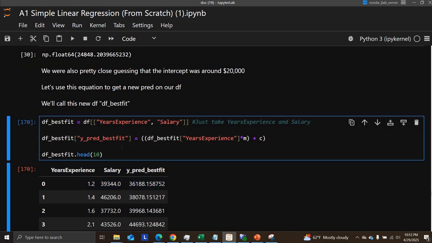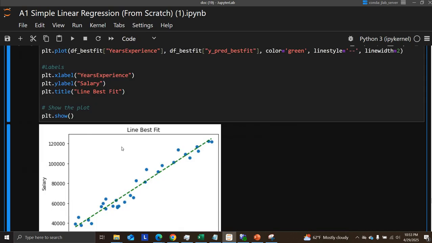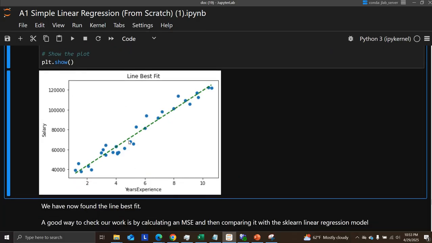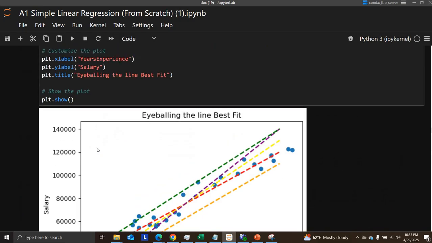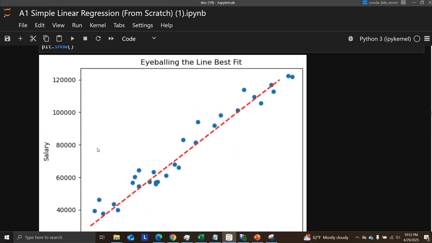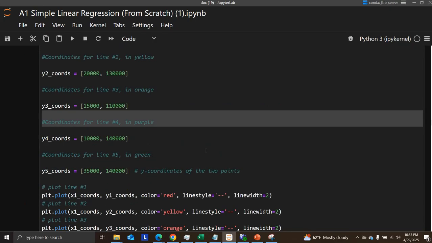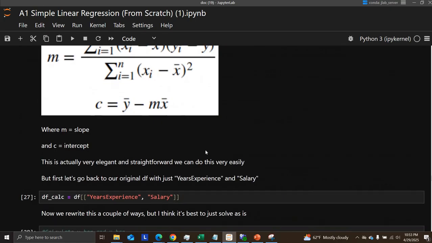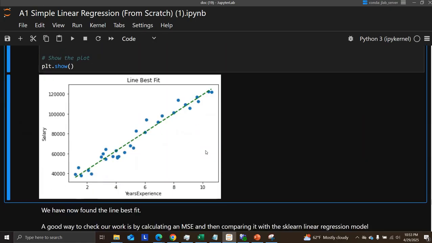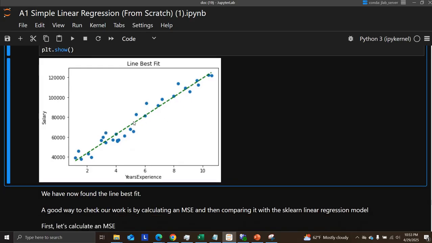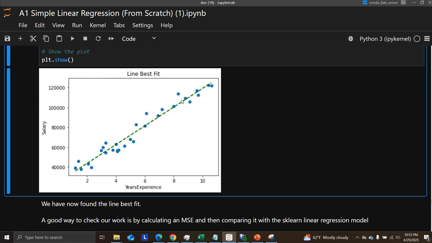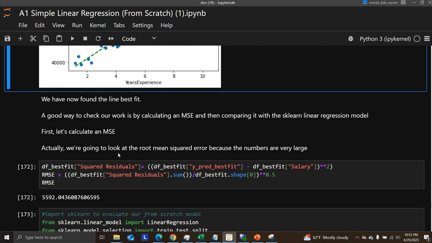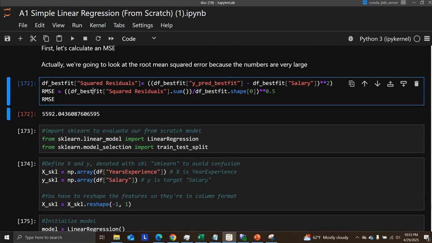And let's see the line of best fit right here. This is what it looks like. So actually pretty close, I mean, this was such a straightforward linear relationship. This is just me eyeballing it, and then this is after doing all these calculations. This is the line of best fit right here. So it's actually pretty close. But again, this is going to be even better than eyeballing it, and a lot of times you're not going to be able to eyeball it at all because it's not going to be extremely linear like this.